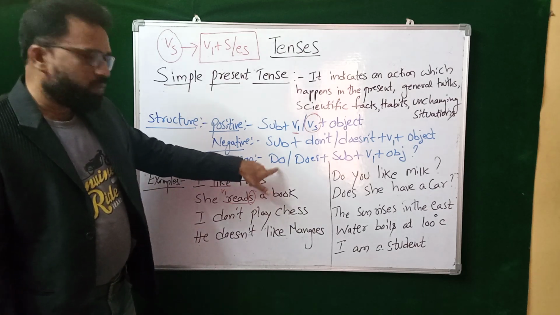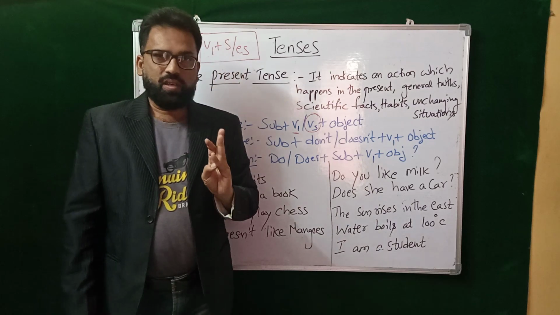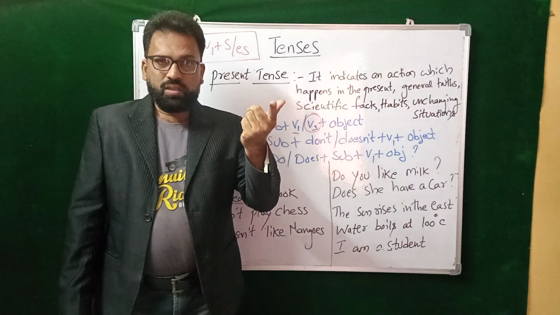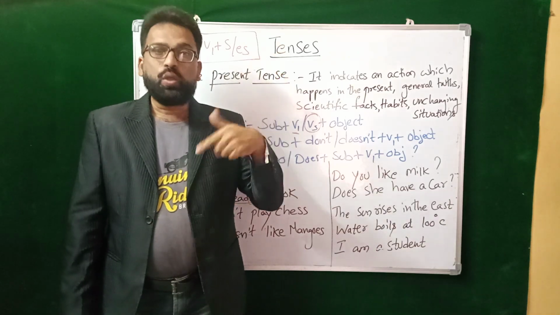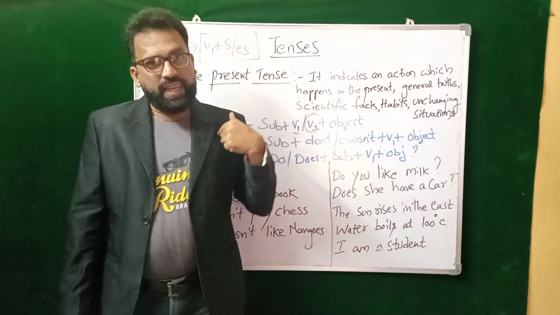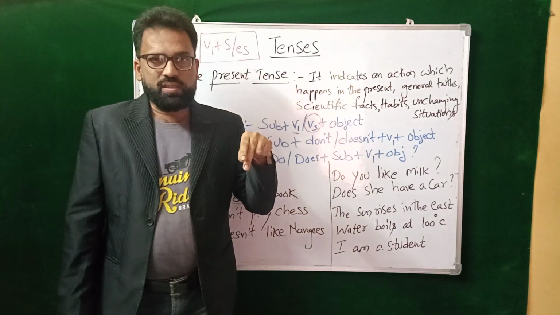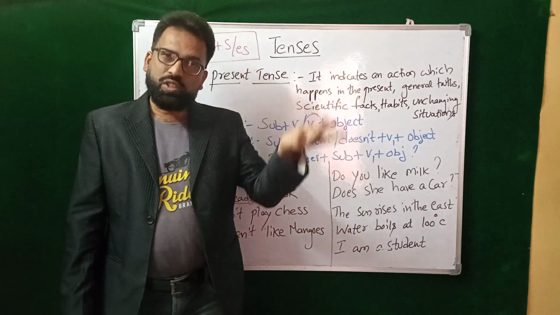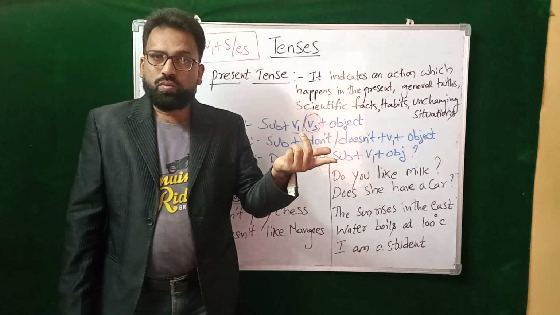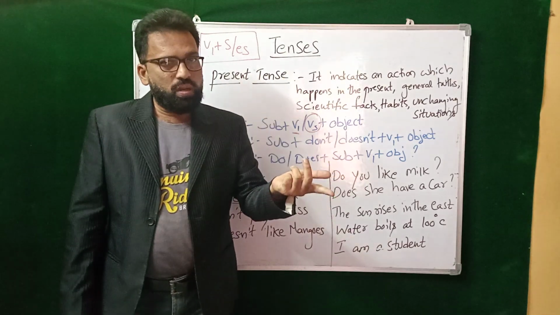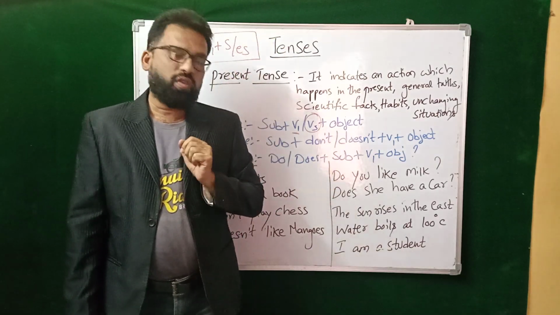See here, do form. Again for do form, I, we, you, they. Do you like? Do we like? For I, do I like ice cream? For we, do we like ice creams? For you, do you like to eat food? For they, do they go to school? Got it? So for questioning, we use do form.